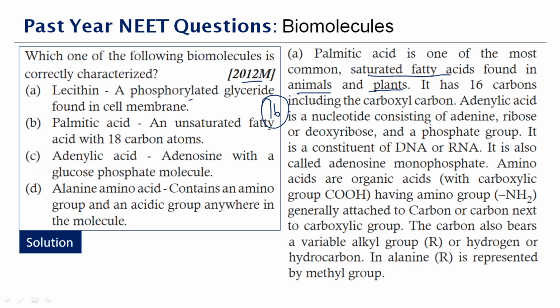Now we talk about adenylic acid. It is a nucleotide consisting of adenine, ribose or deoxyribose, and a phosphate group. It is a constituent of DNA or RNA, either of these. It is also called adenosine monophosphate.